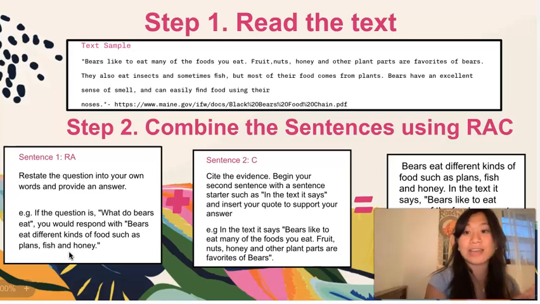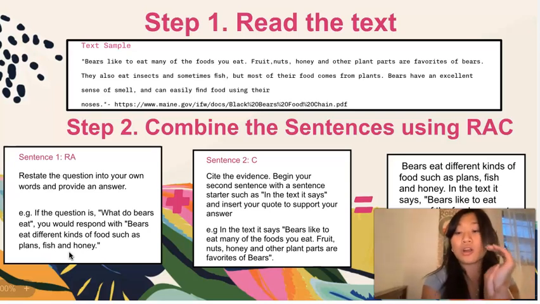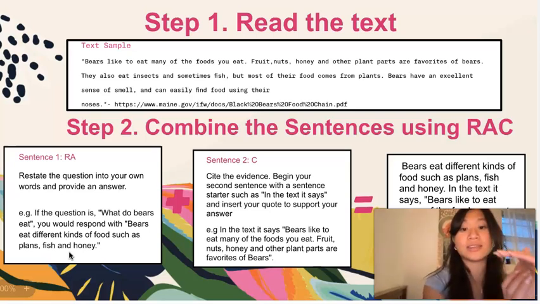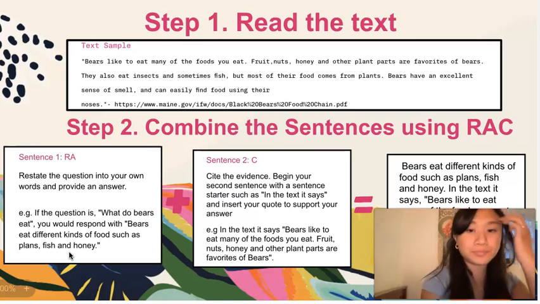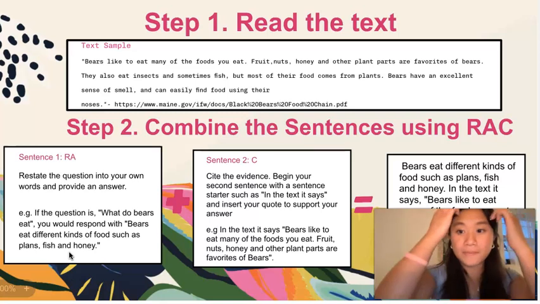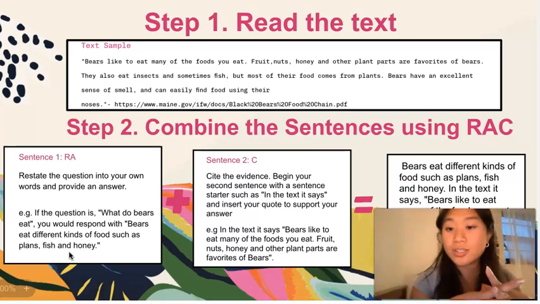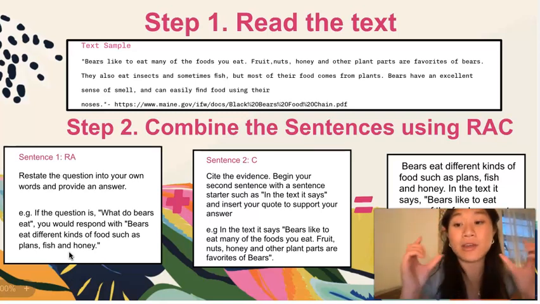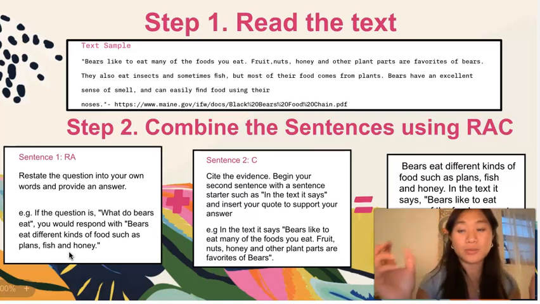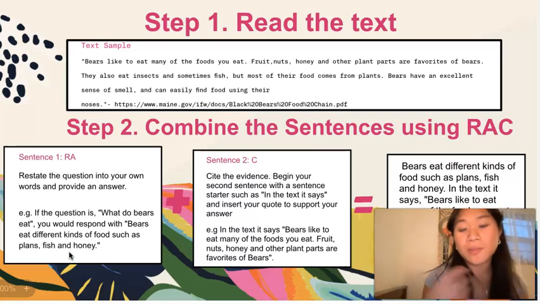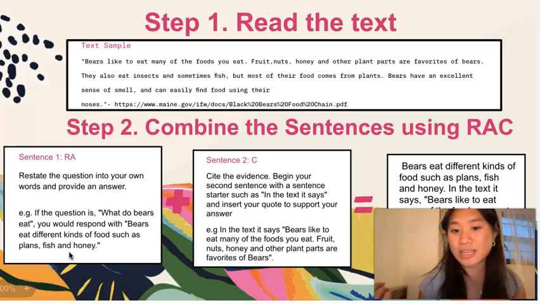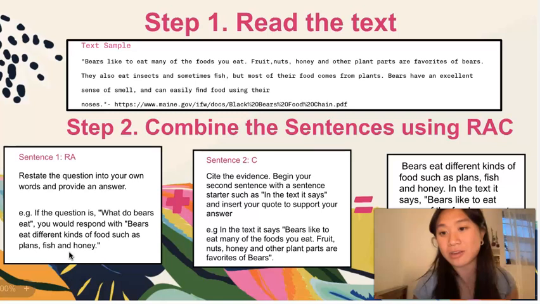And then we're going to cite our evidence. This is where we are going to use quotation marks and begin with, "In the text it says." Citing the evidence means that we're going to pull out from the text words that were exactly said by the author, and we're going to explain what the author said. So in the text it says, "Bears like to eat many of the foods you eat. Fruits, nuts, honey, and other plant parts are favorites of bears."